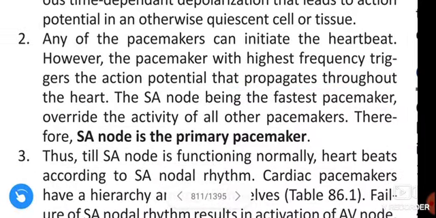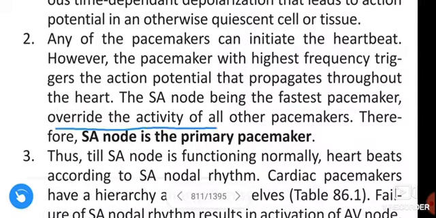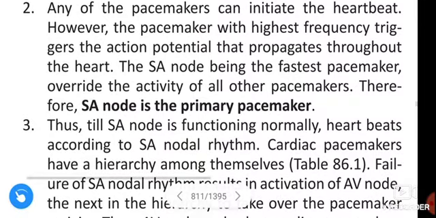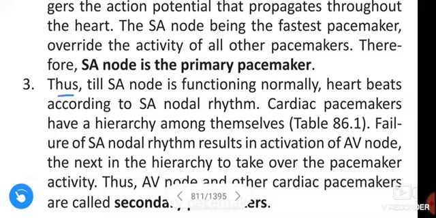The sinoatrial node, being the fastest pacemaker, overrides the activity of all the other pacemakers. Therefore, the sinoatrial node is the primary pacemaker. Thus, as long as the sinoatrial node is functioning normally, the heart beats according to the sinoatrial nodal rhythm.